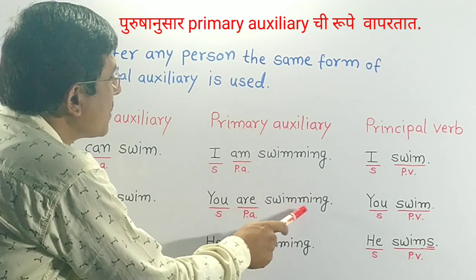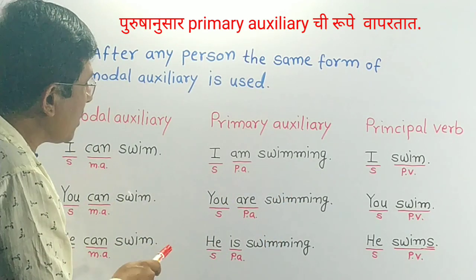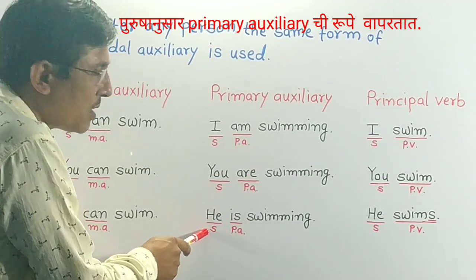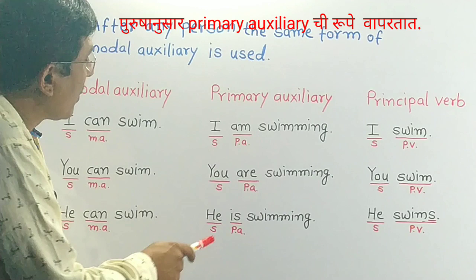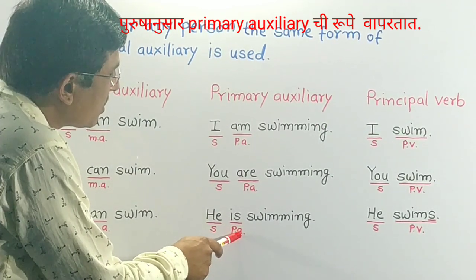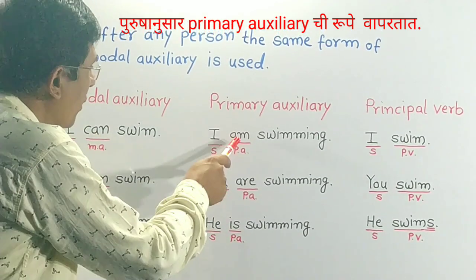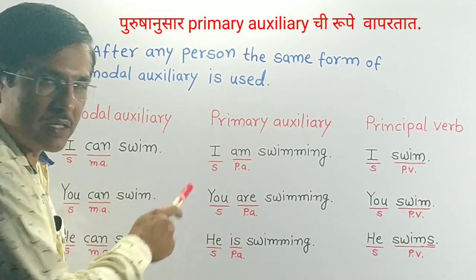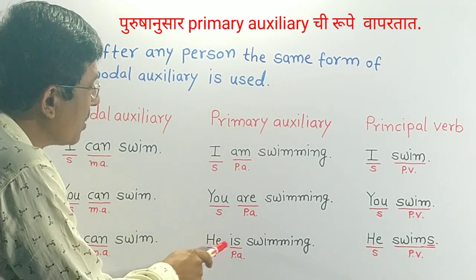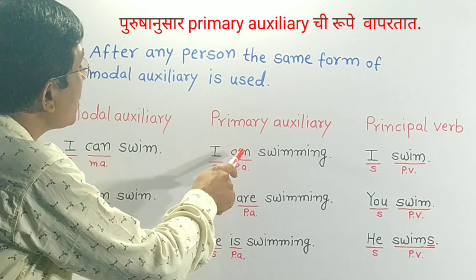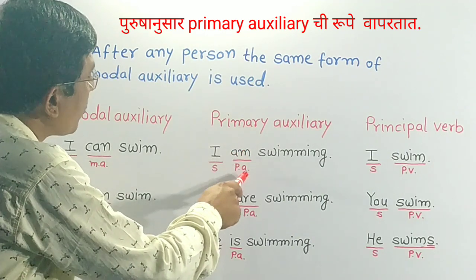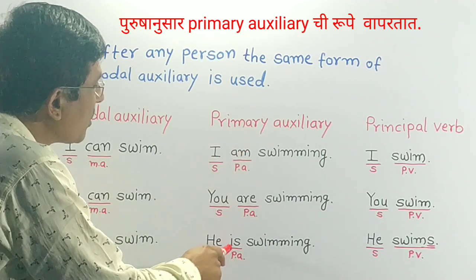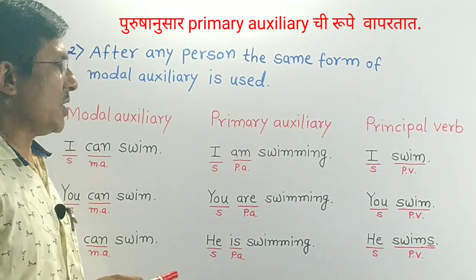You are swimming. And in the third sentence, he is swimming. He is third person singular and is used here. After first person am is used, after second person are is used, and after third person is is used. In this way, these are forms of be, and after different persons, different forms of be are used.